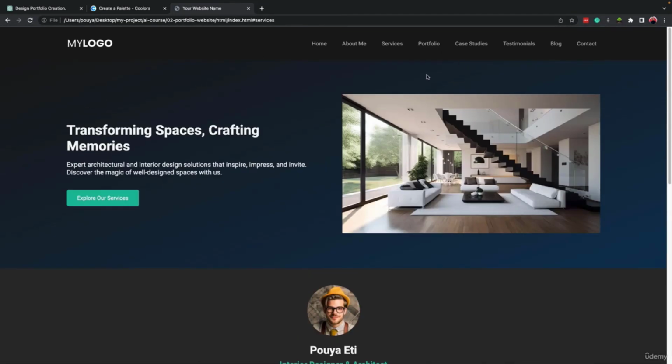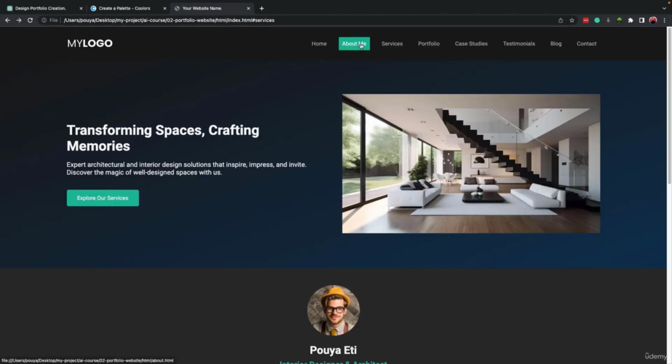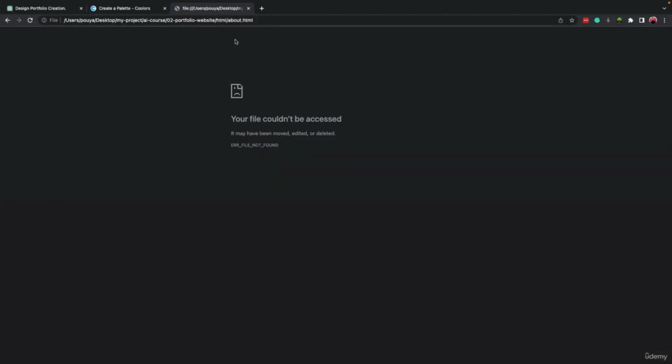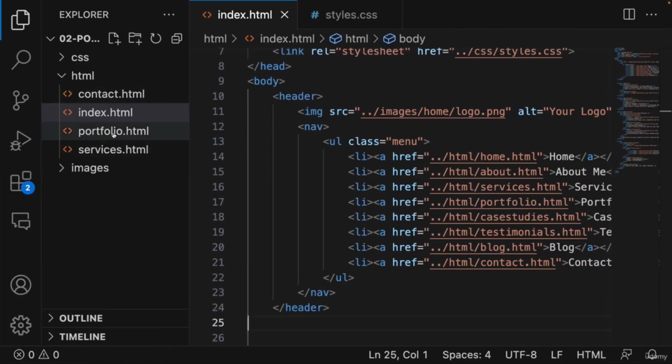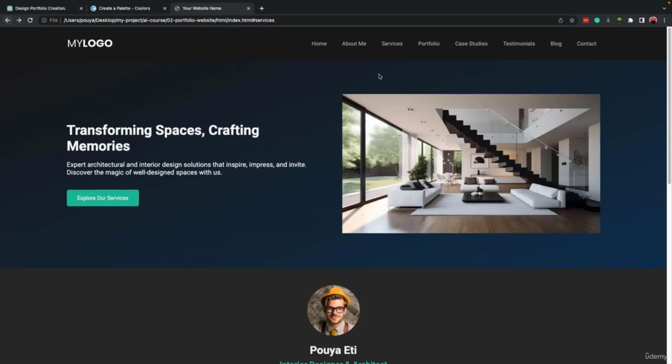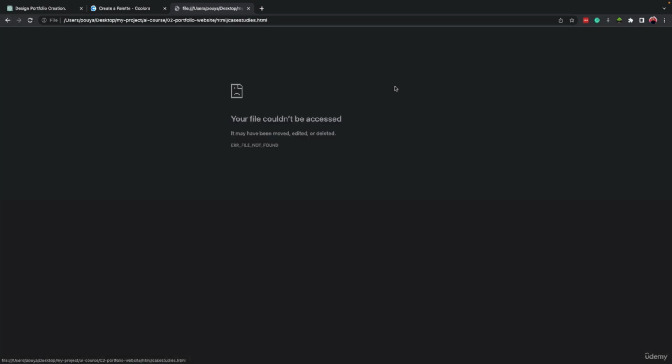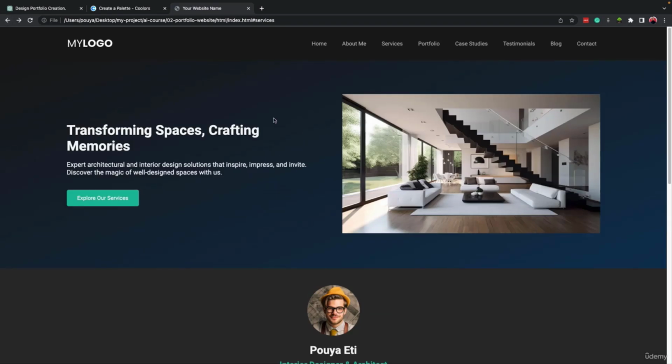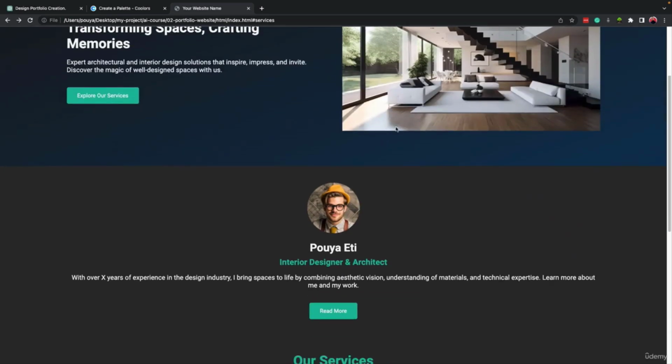Okay, everything looks the same as before, but this time if I click on portfolio, it will open the portfolio page. If I click on about me, it tries to open about me.html, but because we don't have any about me.html file here, it shows this to me. Right now we only have contact, portfolio, and services. So if we go back, services shows this, contact shows this, but the rest of it will show this error because the file simply doesn't exist. So if you want to make some links, you have to do it this way.